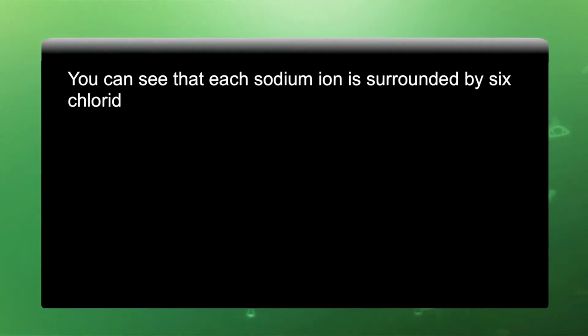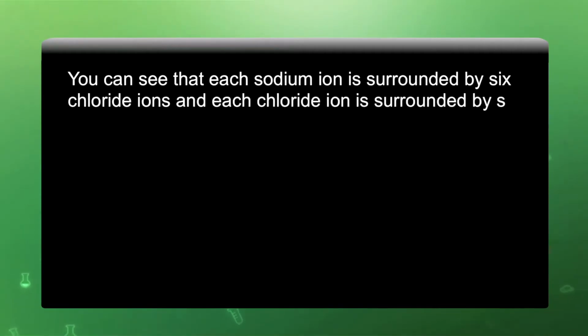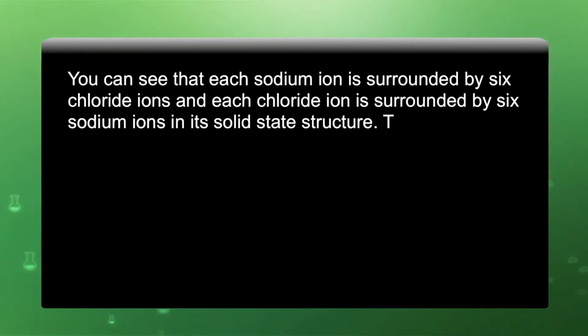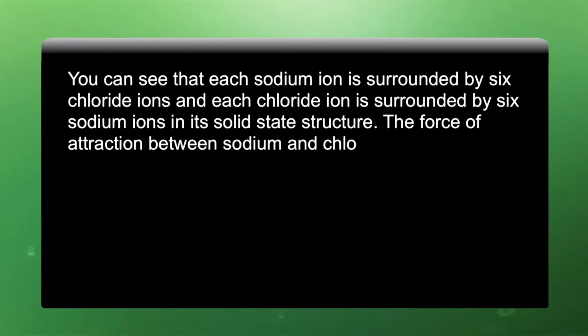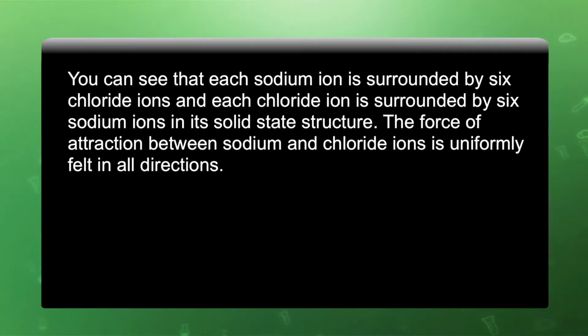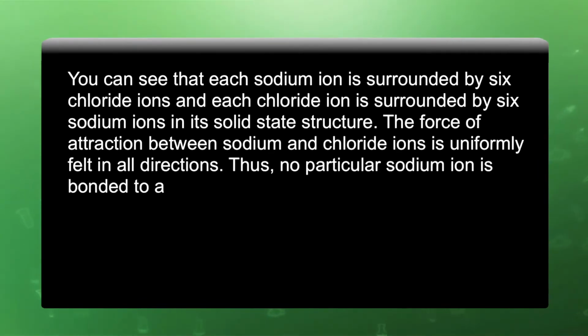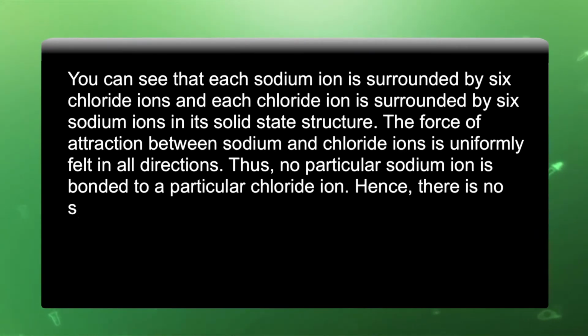You can see that each sodium ion is surrounded by 6 chloride ions and each chloride ion is surrounded by 6 sodium ions in its solid state structure. The force of attraction between sodium and chloride ion is uniformly felt in all directions. Thus, no particular sodium ion is bonded to a particular chloride ion.